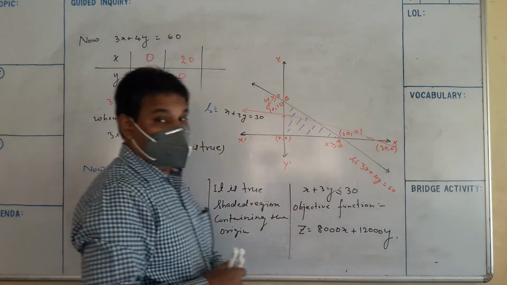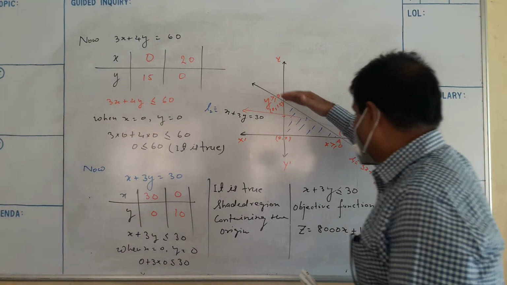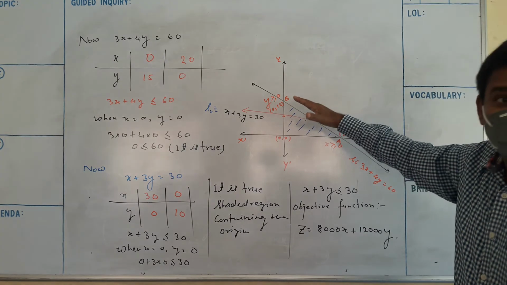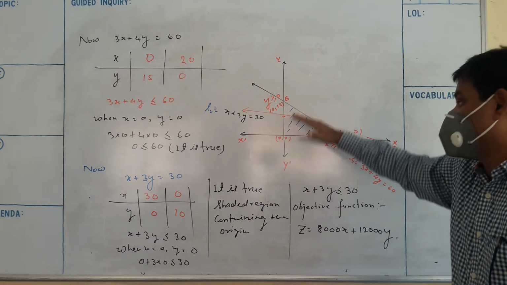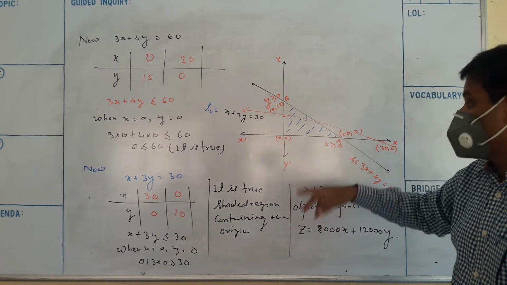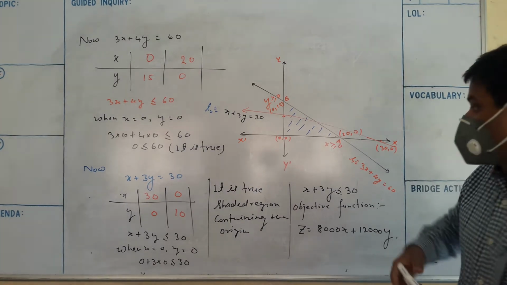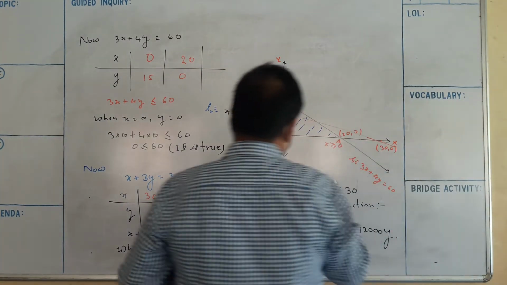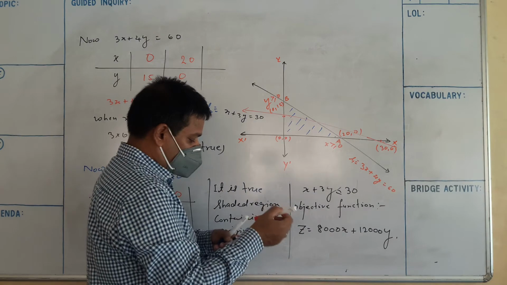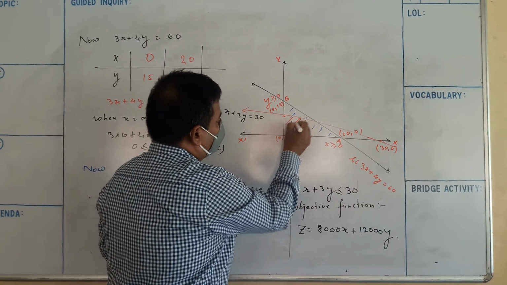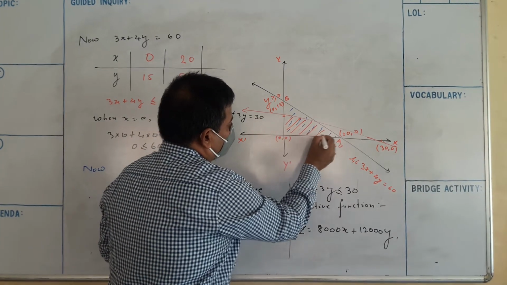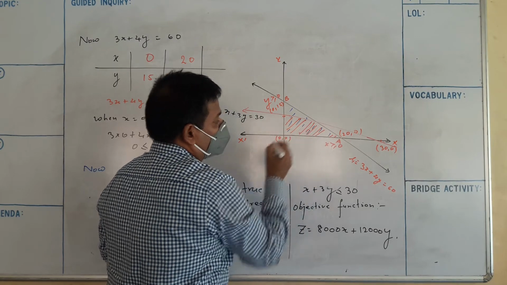Now, look at the board. Here is the line L2, shaded region on the origin side. Which is the common region? This part is your common region.